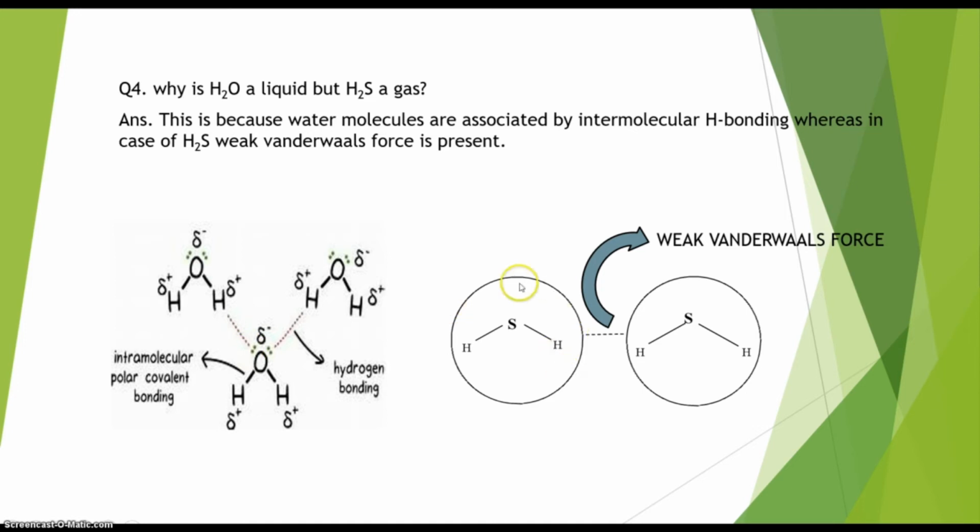And for this reason, as the bond polarity is very much less in this S-H bond, intermolecular hydrogen bonding is not possible in case of H2S. There is no such intermolecular hydrogen bonding present in H2S, but the H2S molecules are attracted by weak van der Waals force.